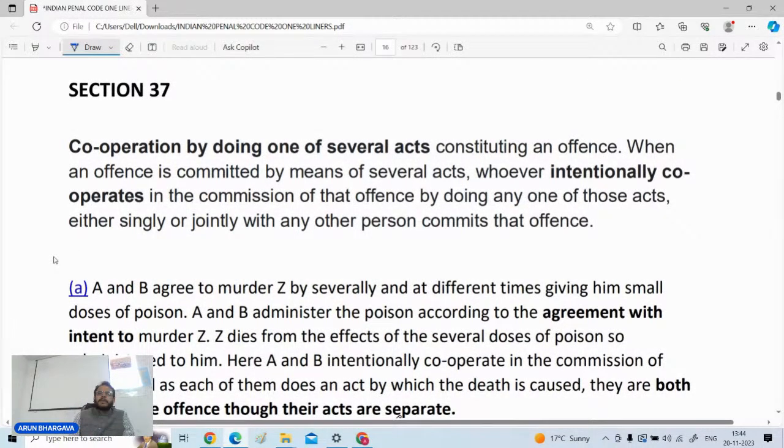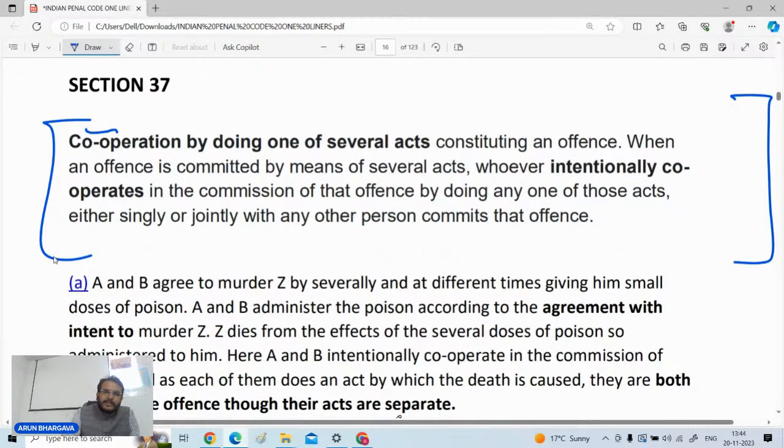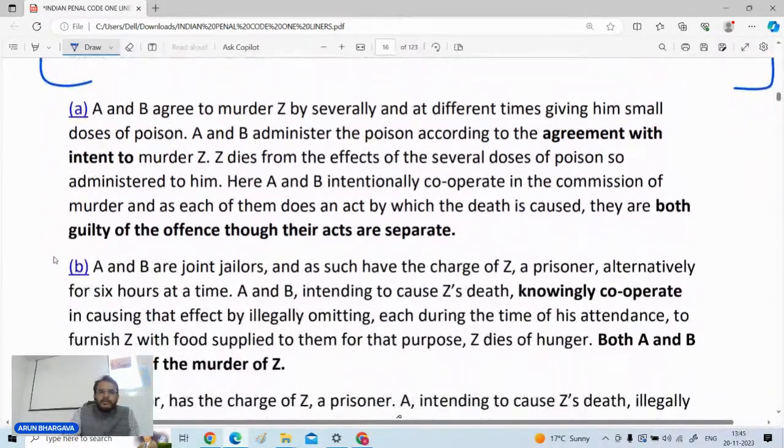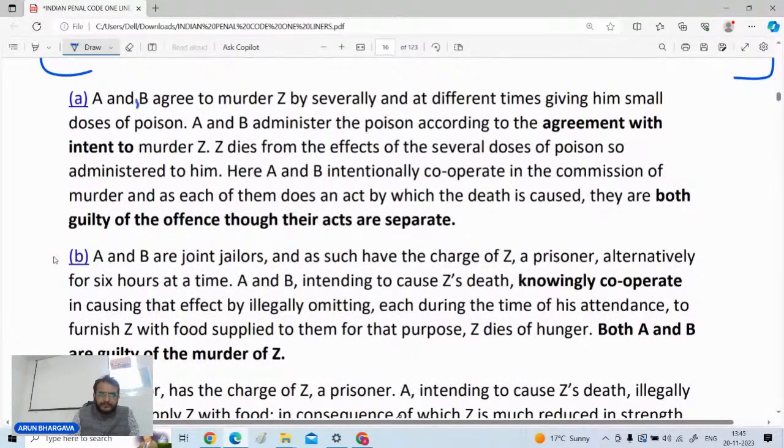Section 37 talks about cooperation, like if one or more persons are having a cooperation while doing one or several acts, so whosoever had cooperated intentionally, they all will be liable for the ultimate outcome of the concerned act. So in this particular definition, section number 37, illustrations are important. Both the illustrations are important, that is illustration number A as well as illustration number B.